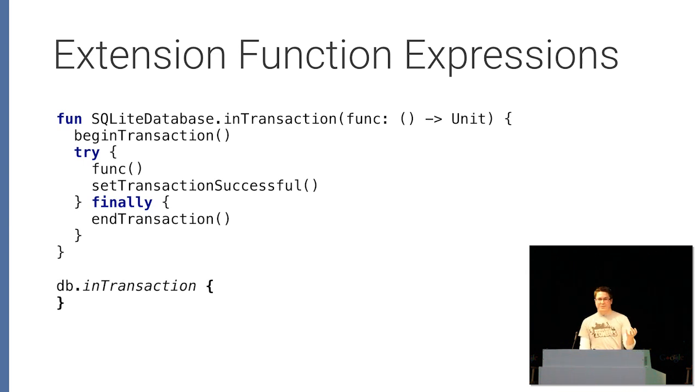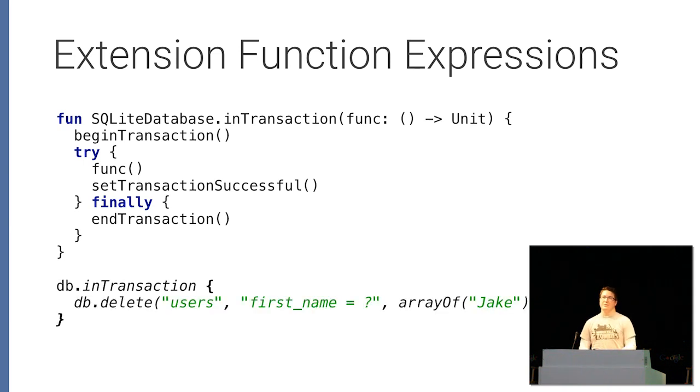So now if we have a database, we can call our extension method, pass it a block, and inside that block we can do whatever we want. We do our database interaction, and it takes care of the entire transaction behind the scenes. We never have to worry about writing, or even worse, screwing up that code ever again. Okay, so I would argue that this is fantastic, but it's not ideal.